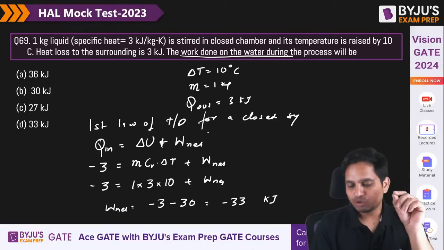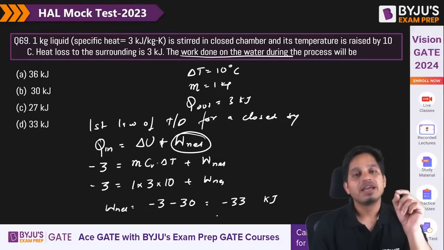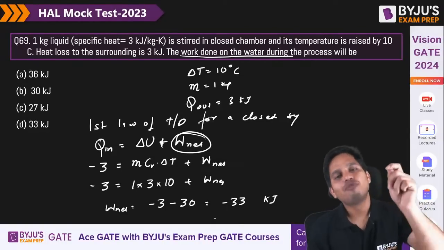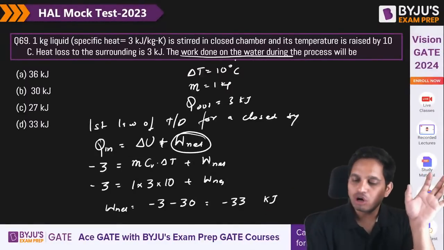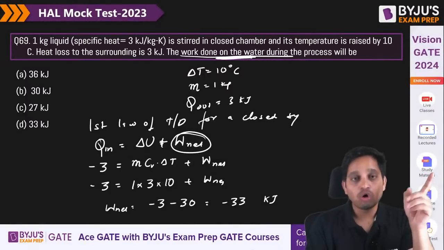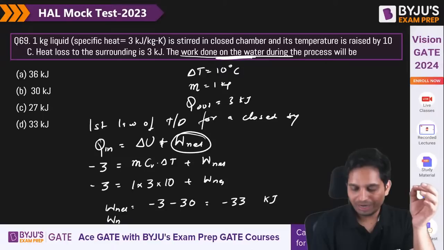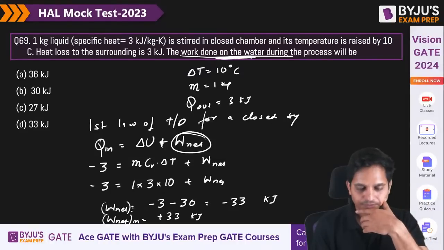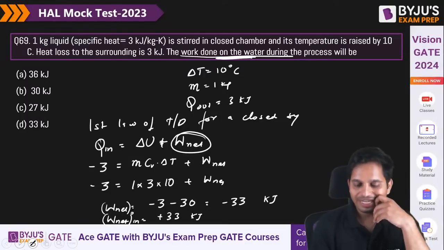Now this is net work output. If you are getting minus, it simply means that it is net work input. That's all. It is work done on the system, and they are already asking what is net work on the system, on the water. So W net in is equal to plus 33 kilojoule. Okay, this is out. Got it? Chalo. Let's move on. D is, yes, D is correct.